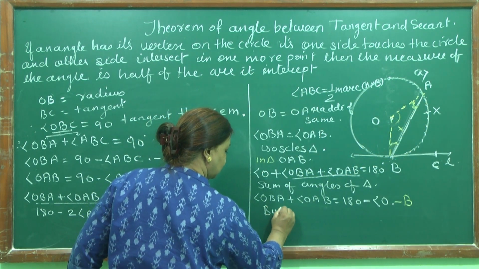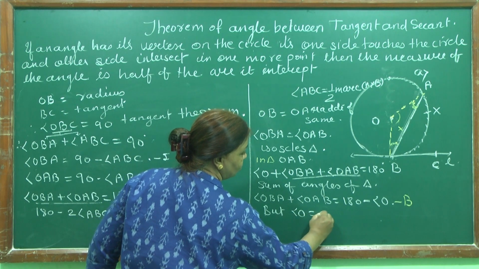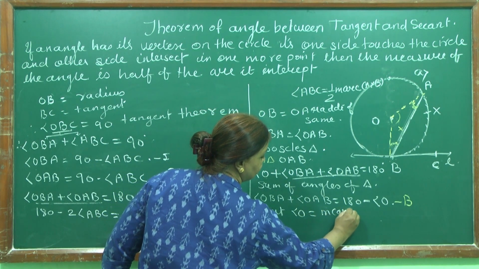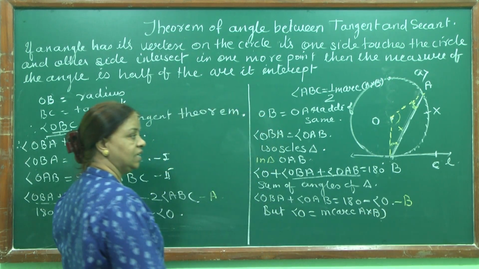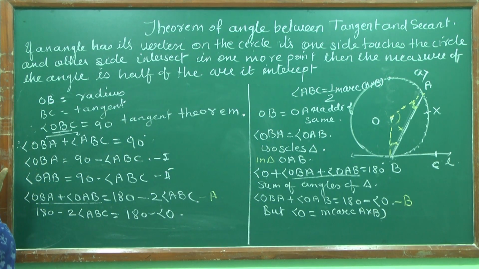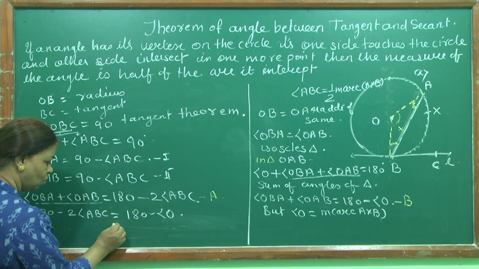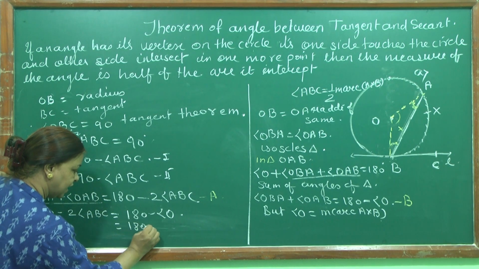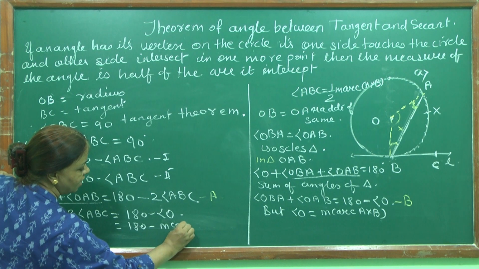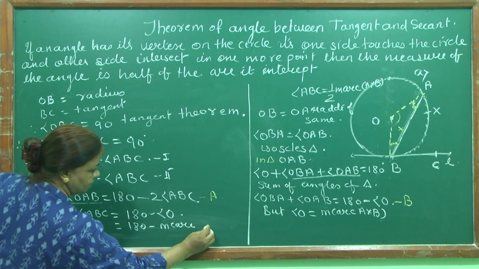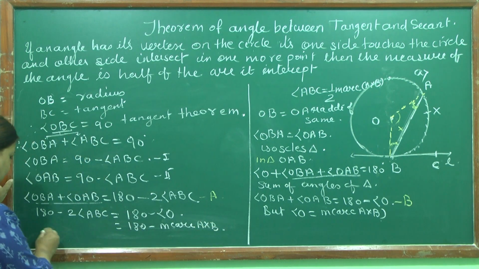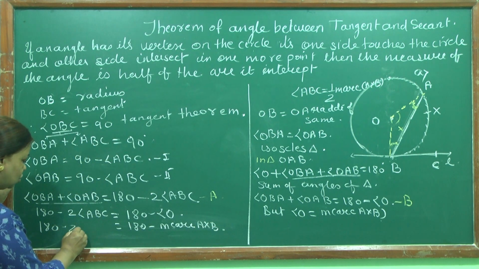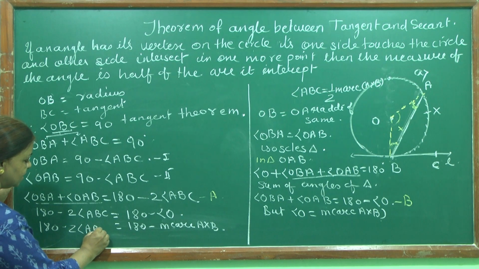Angle O is equal to measure arc AXB. So in place of angle O, I can write 180 minus measure arc AXB.